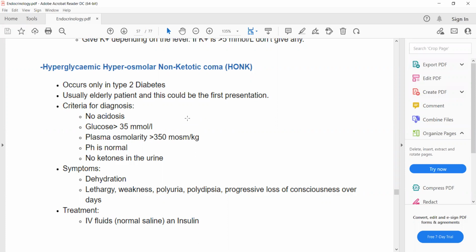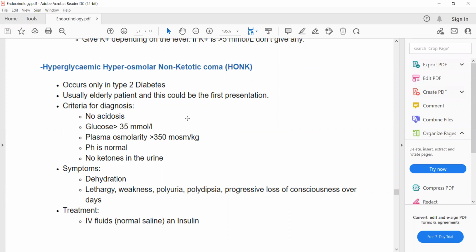Due to insulin or due to some other reason? Yes, due to insulin deficiency, that's correct. Due to insulin deficiency, potassium will come out of the cell. What is the second reason of hyperkalemia? Acidosis. Excellent. Because of acidosis, with high hydrogen ions, the hydrogen ion will go inside the cell and potassium will come out of the cell. So initially there will be hyperkalemia.